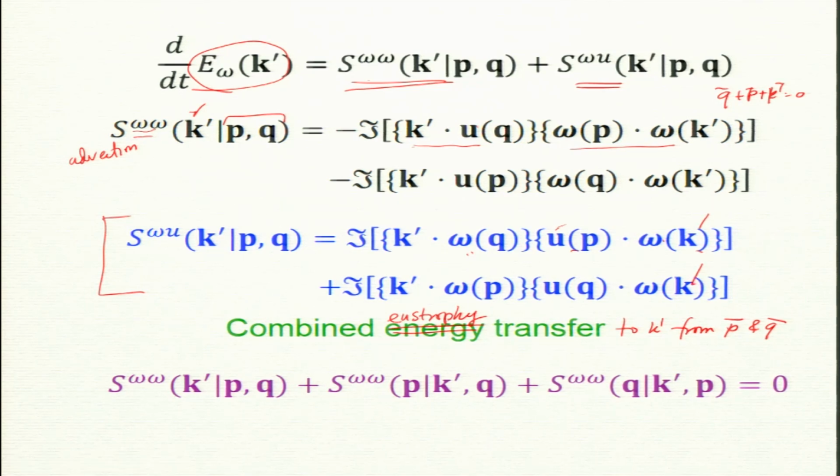Now, as I said, you can do it. The first one you have to write for S omega omega, p, k prime comma q, and the same thing with q. Sum them up. The incompressibility condition has to be used, and if you use that, then you get that this is 0.